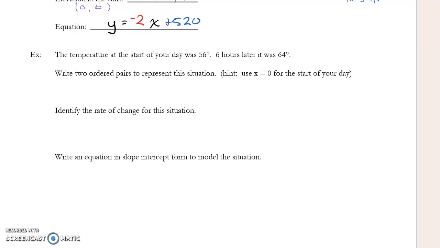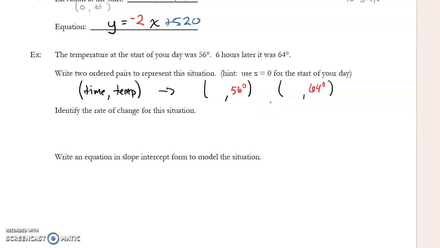Writing two ordered pairs. Time should be my input, or number of hours, and in this case, temp is going to be my output. So if I kind of write it out this way, that helps me write my two ordered pairs. The first one's the trickiest one. The temperature at the start of your day was 56 degrees, so the temperature was 56 degrees. The temperature 6 hours later was 64 degrees. But what goes in for my input?